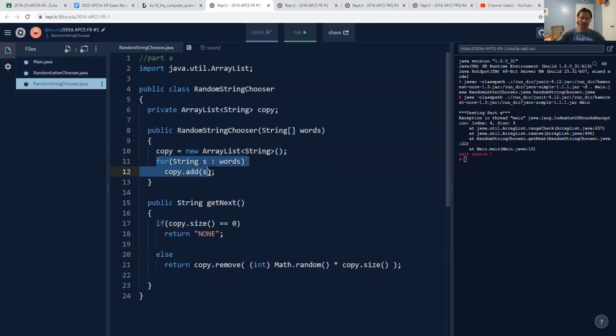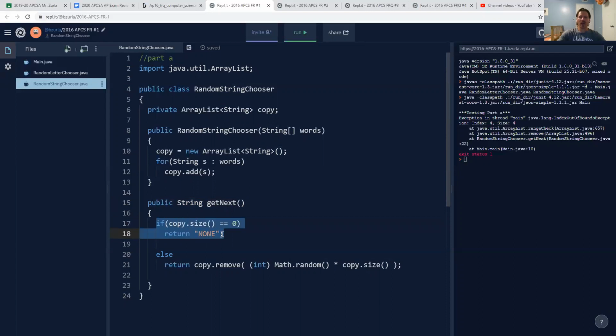And then I looped through every string that belonged to the words array, handing one at a time to this copy.add statement. And the order here doesn't matter at all because we're randomly selecting the strings anyway. All right, in my getNext method, I made sure to return type String, kept the method parameterless. Now, I'm going to remove strings as this process goes.